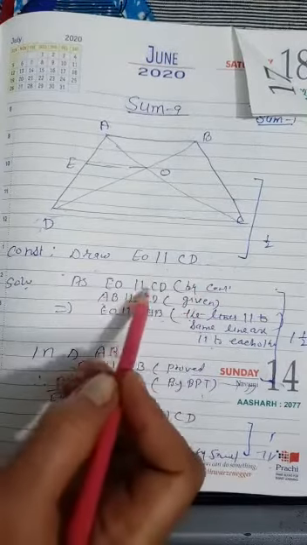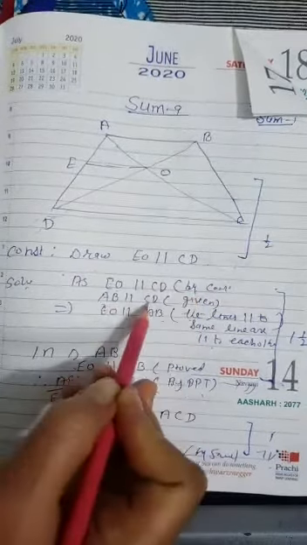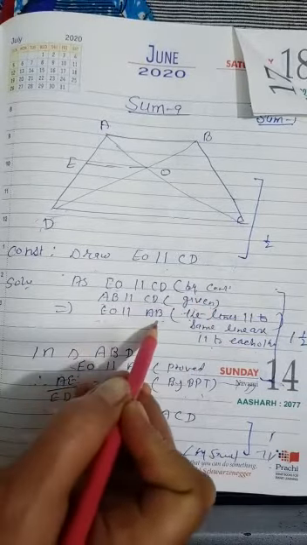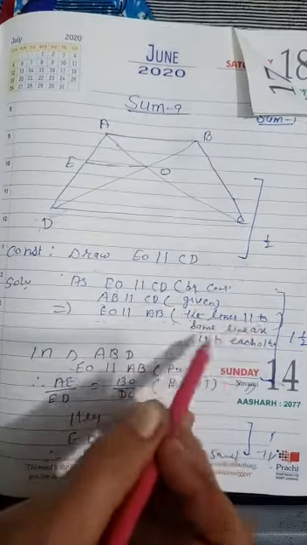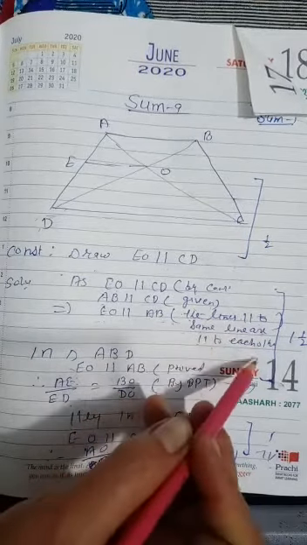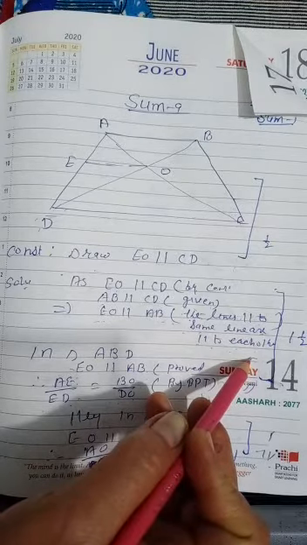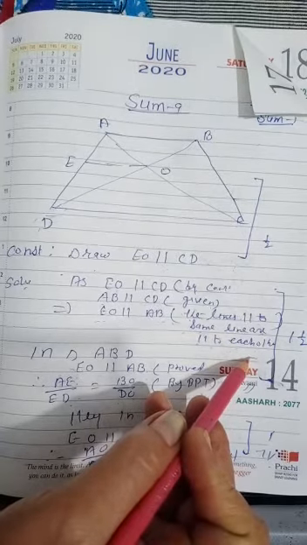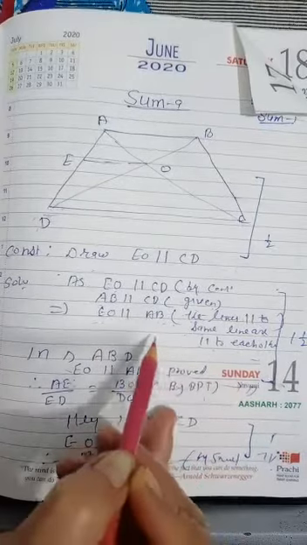As EO is parallel to CD by construction and AB is parallel to CD given, therefore can I say EO is parallel to AB? Because if two lines are parallel to the same line, then they are parallel to each other. You have to write the reason. Again I am saying, in geometry the reason is most important, so you have to give the reason for each and every step. Clear?